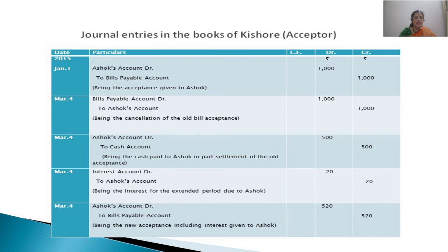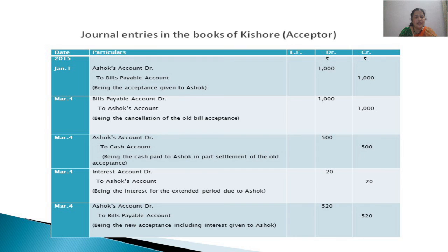So interest for Kishore is an item of expense. Interest account debited. And Ashok is our creditor to whom we have to still pay the amount of 20 rupees, which is still due from us. So interest account debited to Ashok's account, 20 rupees.